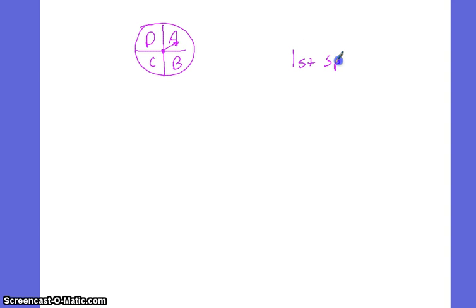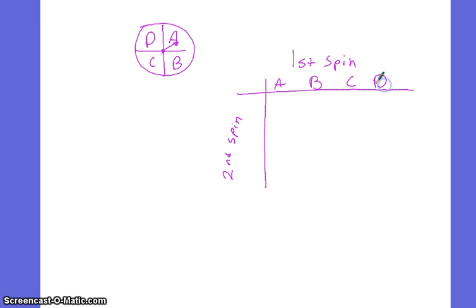First spin and second spin. So let's list this out. We have A, B, C, D, and going down the other way, we have A, B, C, D. Here's my chart.